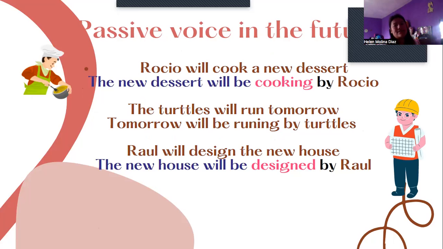The next is: the tortoise will run tomorrow. Tomorrow will be run by the big turtles. That is in the passive voice. The next example: Ralph will design the new house. In the active voice. And the passive voice is: the new house will be designed by Ralph. The new house will be is the object plus verb to be. Designed is the verb in the future, and by Ralph is the subject.